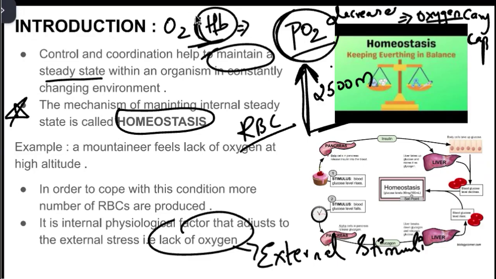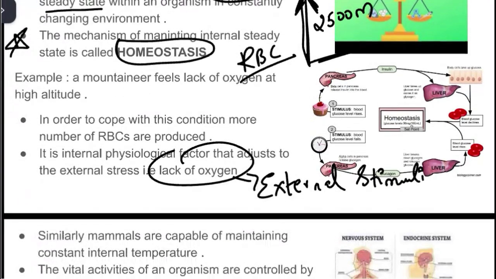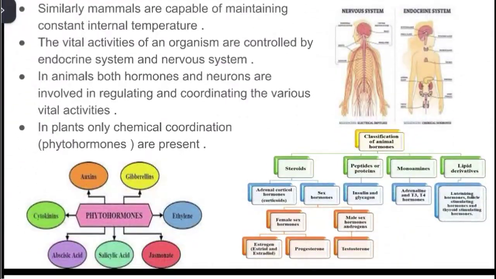This reduction will result in improper functioning or deficient oxygen supply to the cells. So to overcome this deficiency, your body will produce more RBCs. So that when more RBCs are present, more oxygen can bind with the RBCs and manage the adjustment that was created by the external stimulus. Here in this case it is lack of oxygen, right?